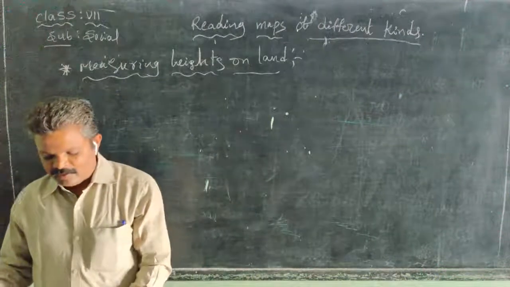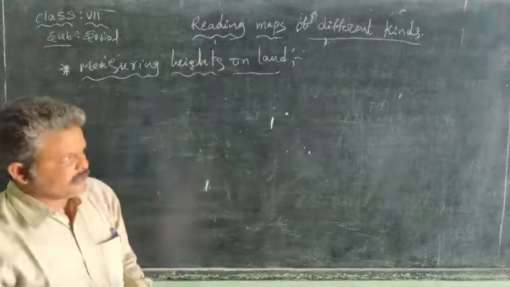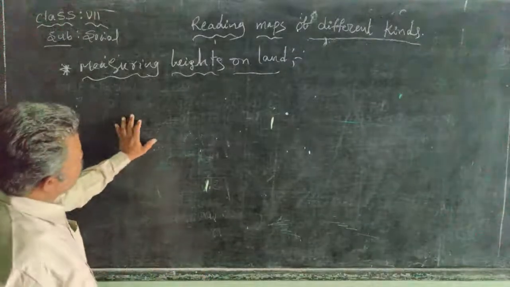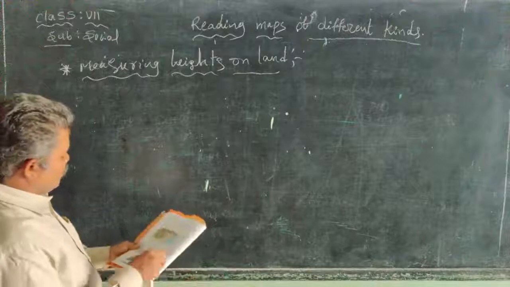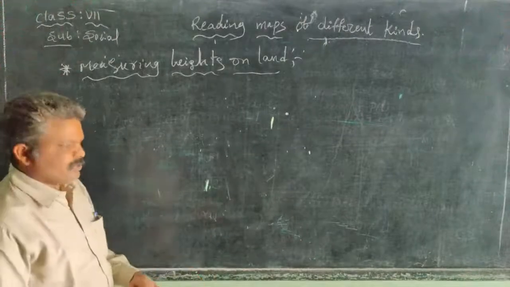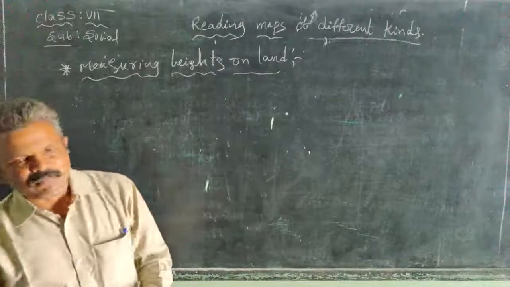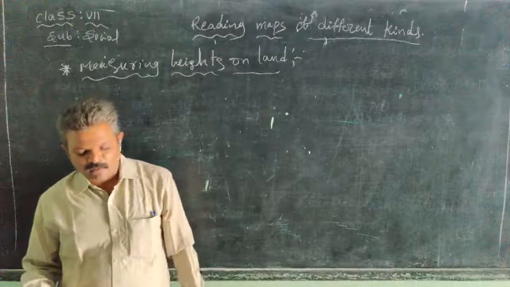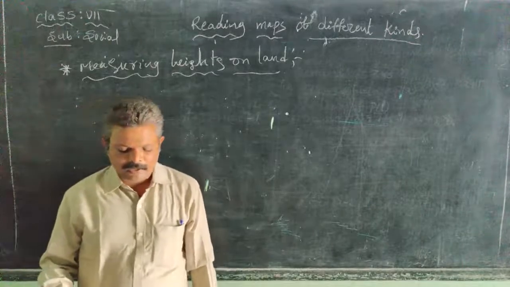Reading and maps of different kinds. Morning, we discussed the different kinds of maps and also map makers. They use symbols, different types of symbols like a point, line, area.